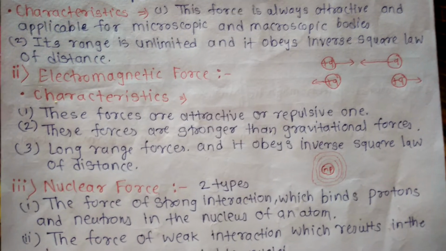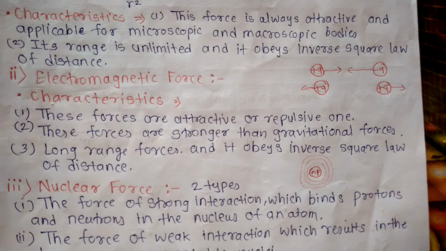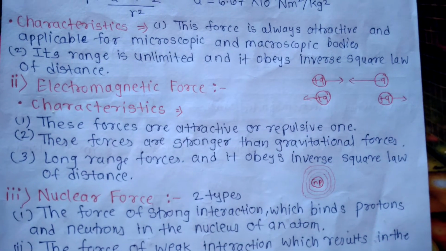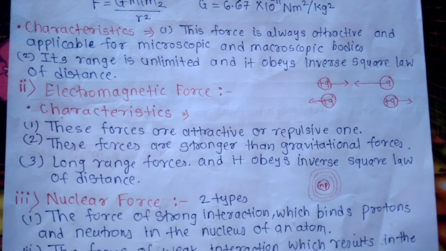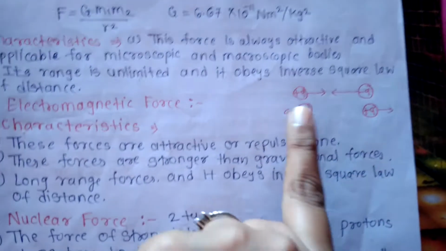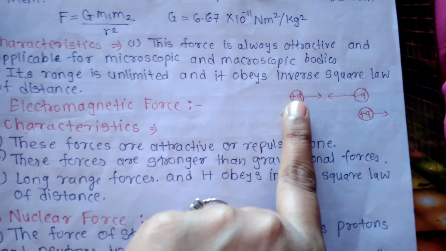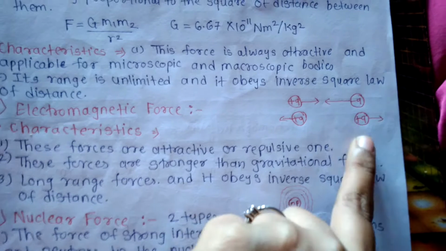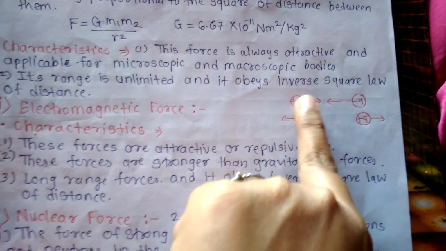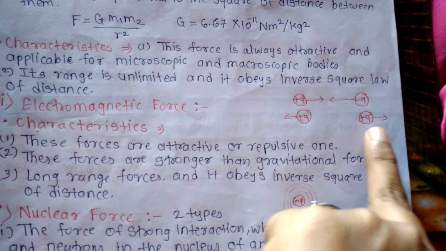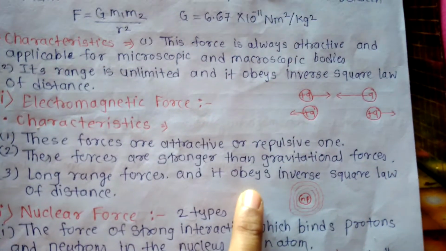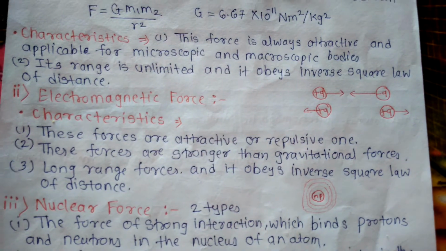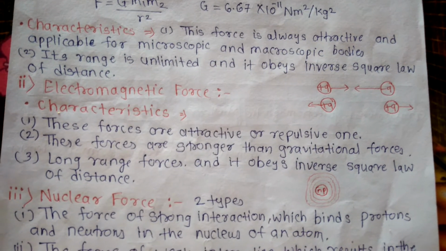Now electromagnetic force. First we have to know what is electric force and magnetic force. The force between two charges at rest is called electrostatic force. Suppose two charges at rest have opposite polarity, and other charges have the same polarity. So attractive and repulsive forces act on them. So this is the electric force. And the force between two magnetic poles is called magnetic force.